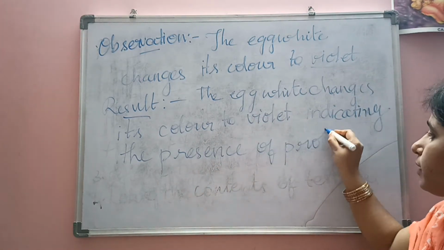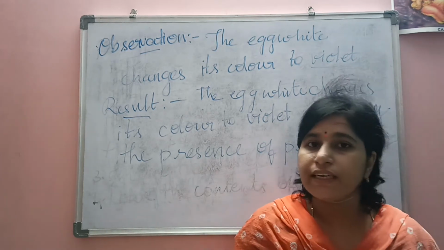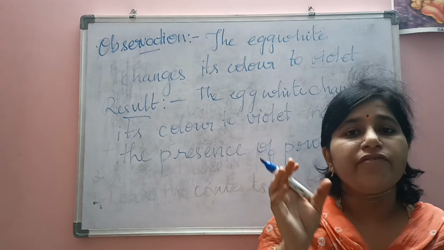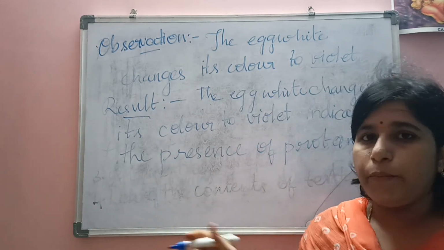Means if proteins are present in the given food sample, and if you test it with the copper sulfate and sodium hydroxide solution, and if it changes its color to violet, that will indicate the presence of the proteins.